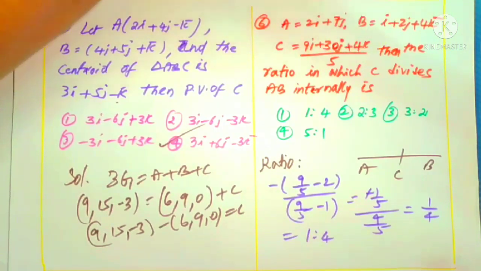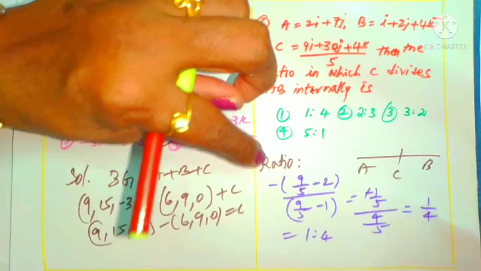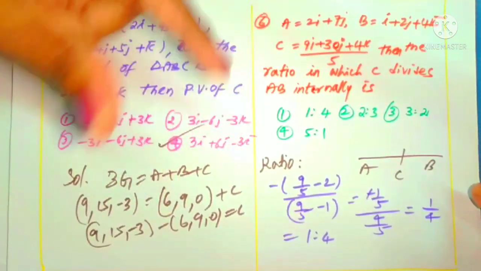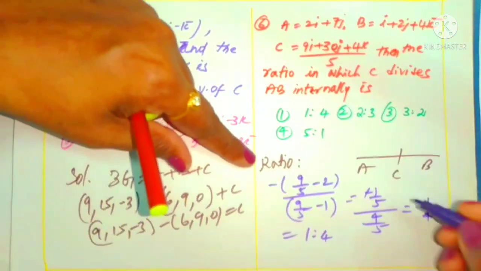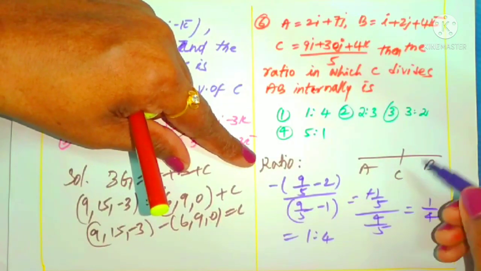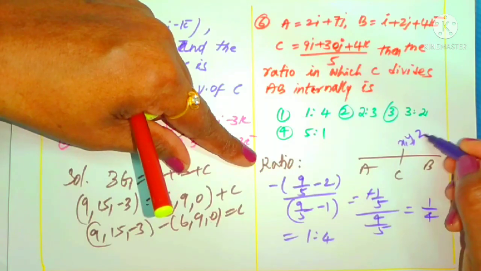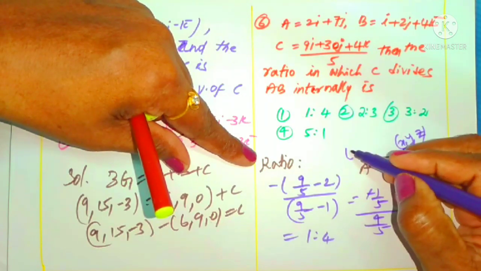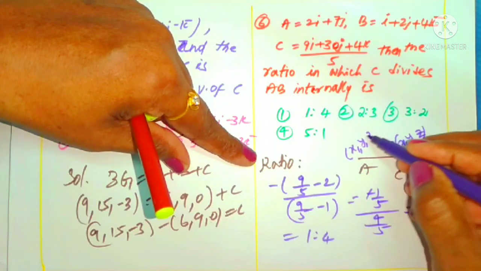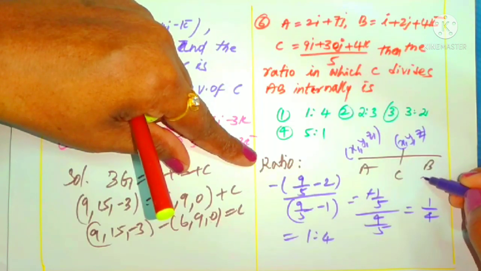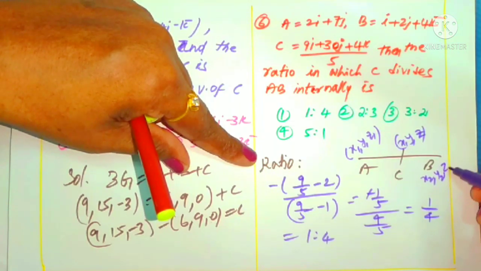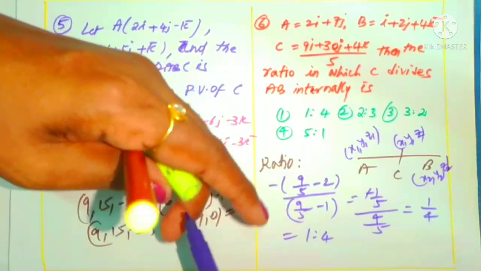That's it. This is the ratio already. This shortcut trick has been given in 3 dimensions. Simply, you can take this point C as some point x, y, z. The C point coordinates you can take as some x, y, z. The A point coordinates you can take as some x1, y1, z1. The B point coordinates you can take as x2, y2, z2. For this you have to use the formula for the ratio.